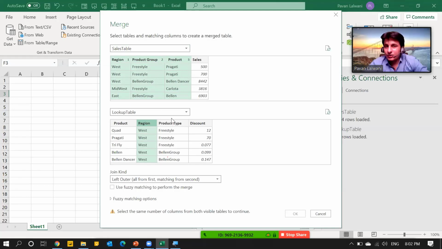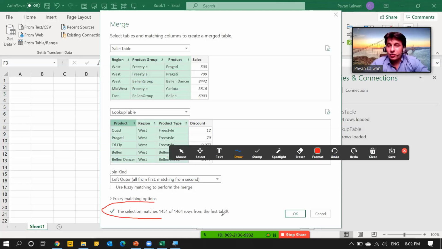On the top, I have selected product group. Actually, purposely I've given a different name. Product type is given, so I'll select product type, Control click. And the third one, product. So you're trying to make a group here. Yes, not grouping, but matching the columns. And you are doing it by using Control click. Yes, Control.